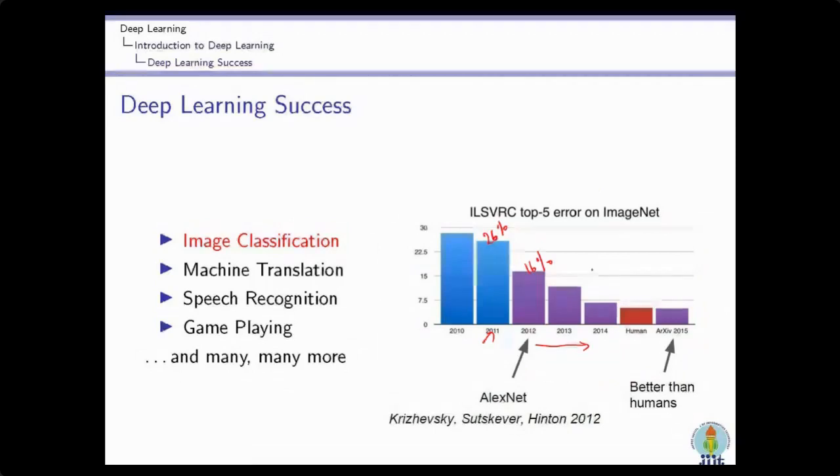So we can see here the success of deep learning in image classification. Now we have models which are giving better accuracy than human beings. So we can see in the computer vision area, we have made tools which are capable of better vision as compared to humans.